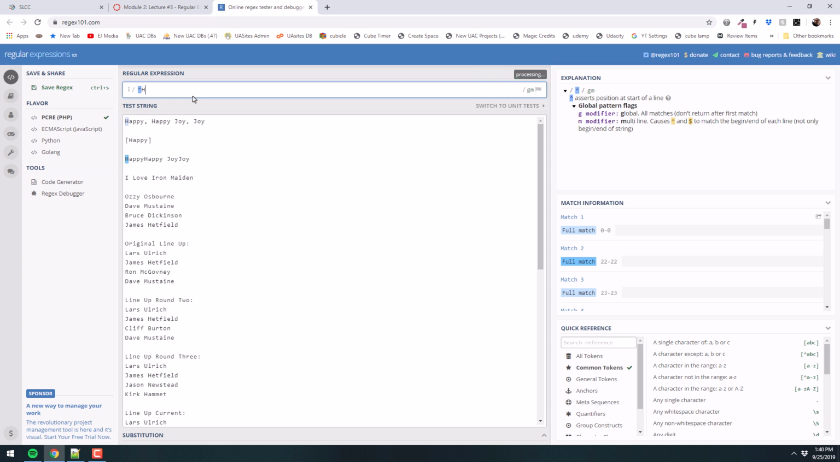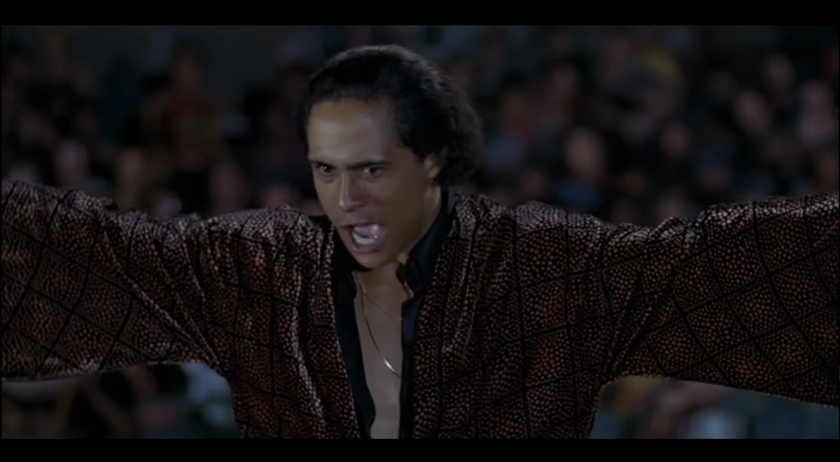So if I start typing this, then it's finding the first line that says happy, comma, happy, and it's finding the third line that says happy, happy. Because what did I look for? I looked for a scenario where this is the beginning of the string, followed by a capital H, followed by an A, by a P, by a P, and by a Y. Dig it? Can you dig it?